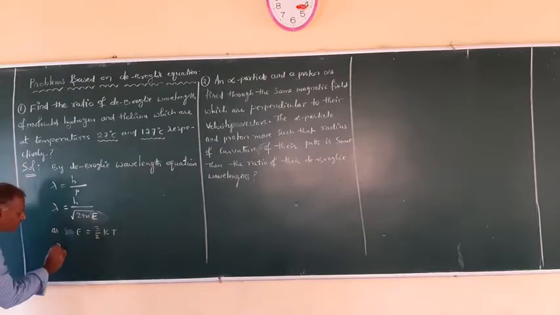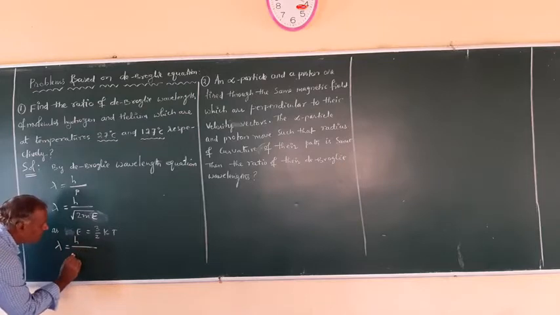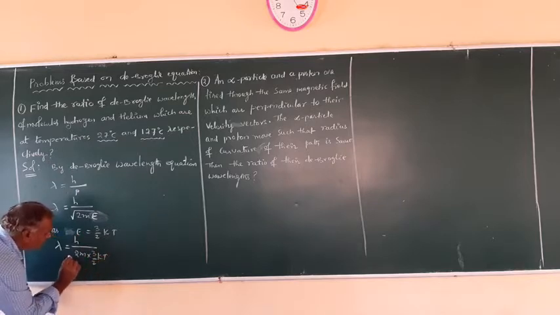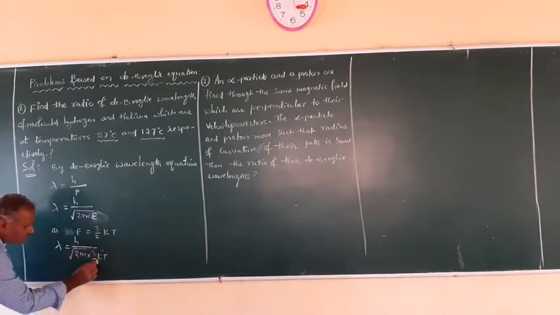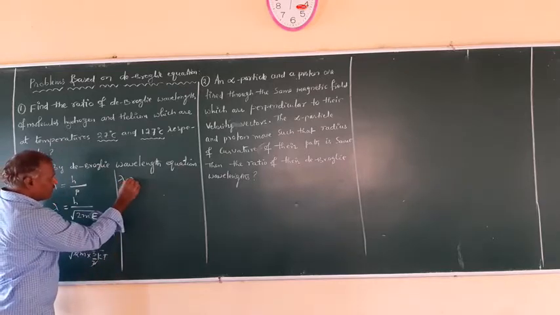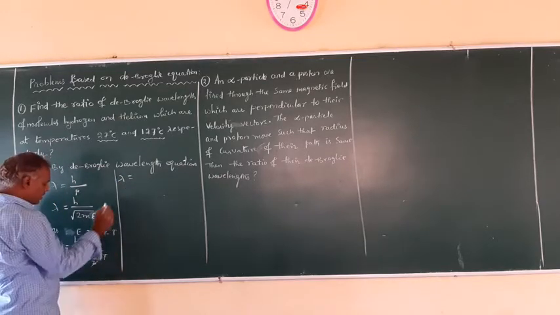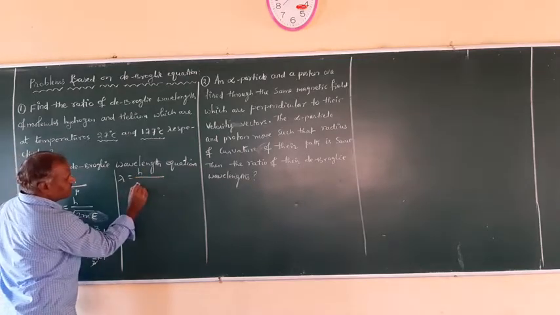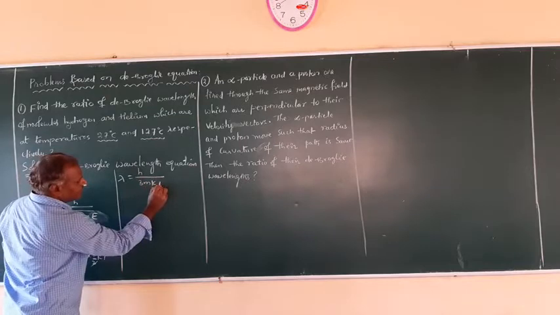Then the de Broglie wavelength is given by h upon the square root of 2m into E, where E is 3 by 2 kT.